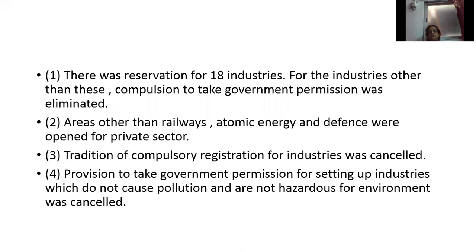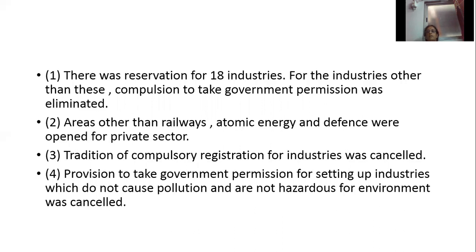So the defense, atomic energy, etc., were under the control of the government. For the industries other than these, the compulsion to take government permission was eliminated. So 18 industries the government kept under its control, and for industries other than these, earlier it was compulsory to take government permission. Now that is cancelled.